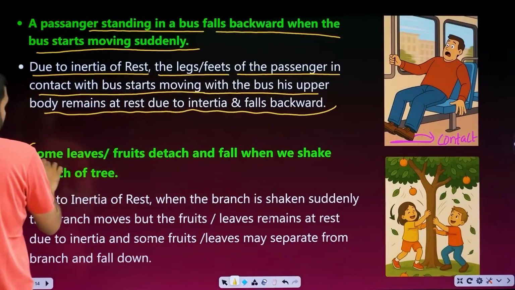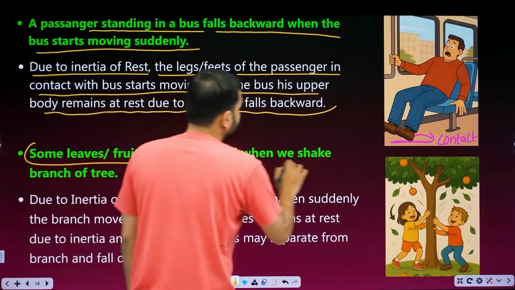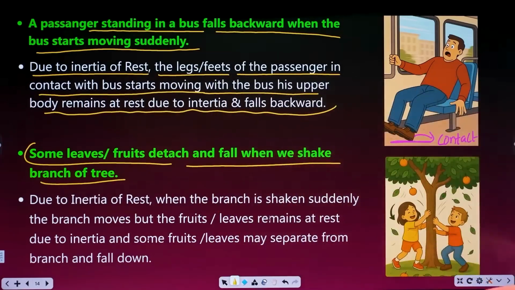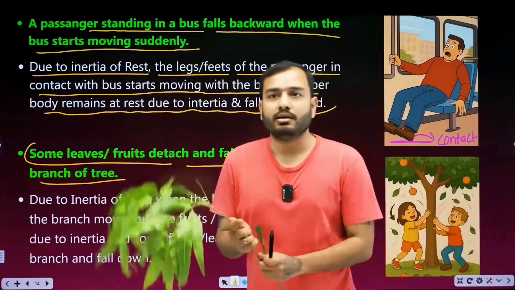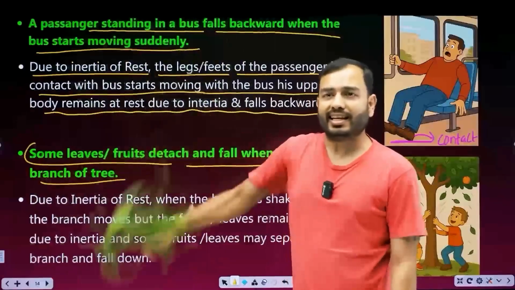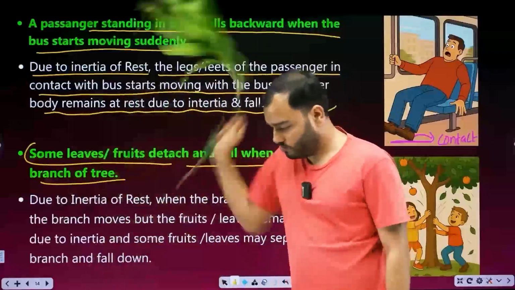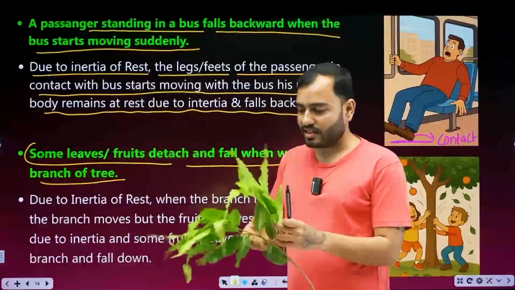Next, some leaves and fruits detach and fall when we shake the branch of a tree. You must have done this, haven't you? Imagine this is a branch of a tree. If I shake it like this, one or two leaves drop.